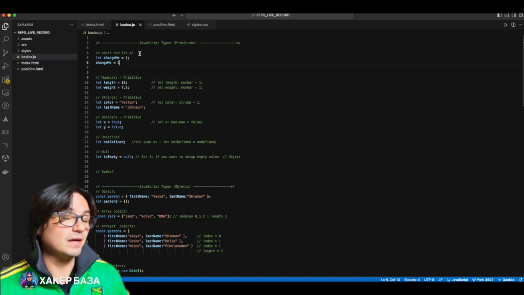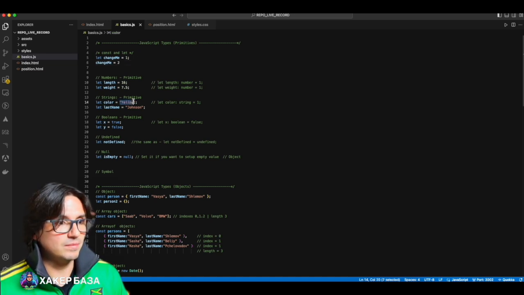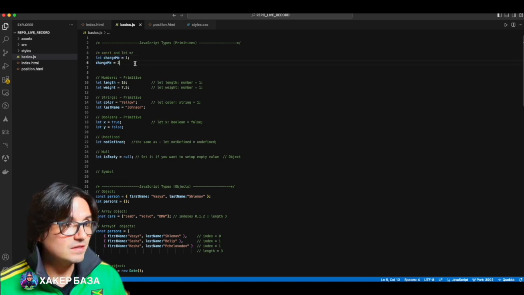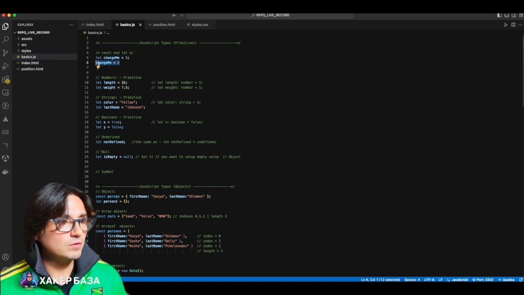First, well, naturally, where do we start? With JavaScript variables. A variable is an entity where we store some data. That is, we store some name, string, or number. Variables are declared in JavaScript using const or let. How do they differ? Let is itself a simple variable, which without let you won't be able to define a variable like that, because you will get a runtime exception. Yes, you must declare the variable with let, then any variable name. For example, let my equals 1, and then as you can see with let, I can change it to 2. So initially this value was 1, then it will be 2.